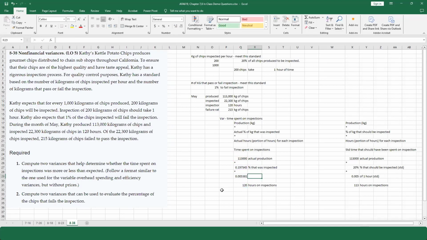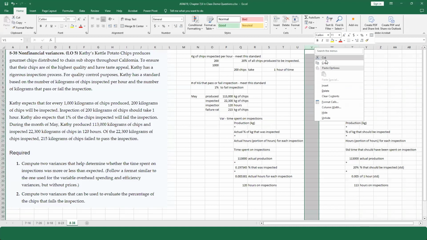Awesome. So keep in mind what this is. This is the actual hours, right? The portion of an hour that they spent for each inspection. Now, keep in mind, this is the actual amount of time spent on inspections. This is how much time we should have spent on inspections. And notice that this is different and this is different.